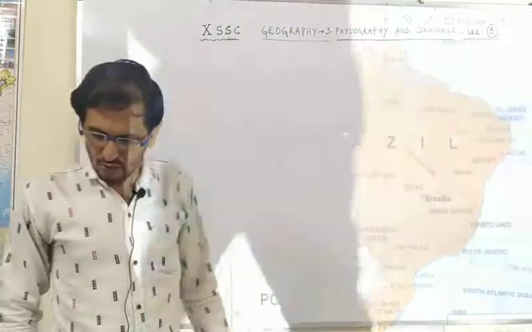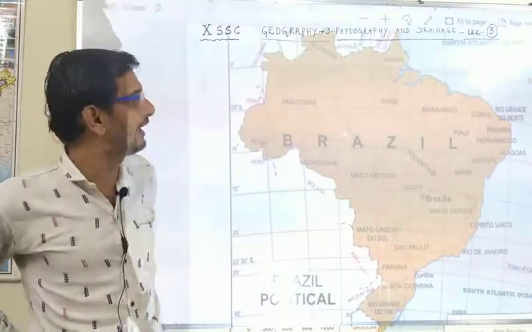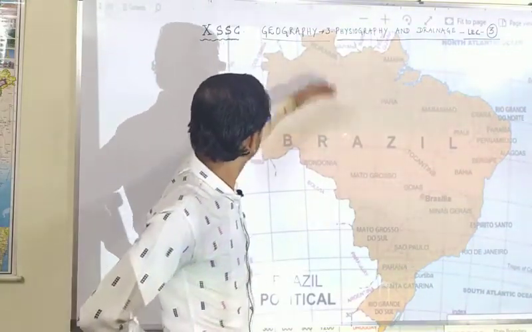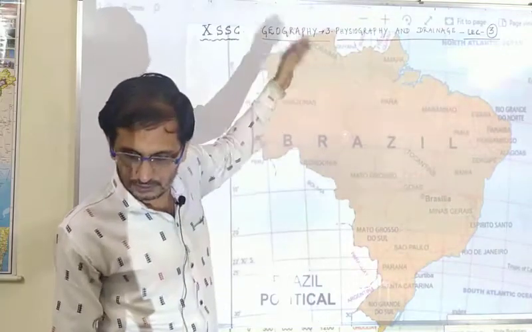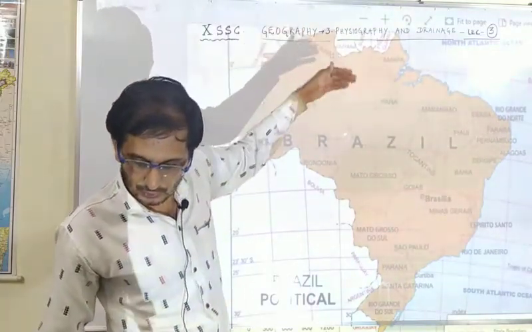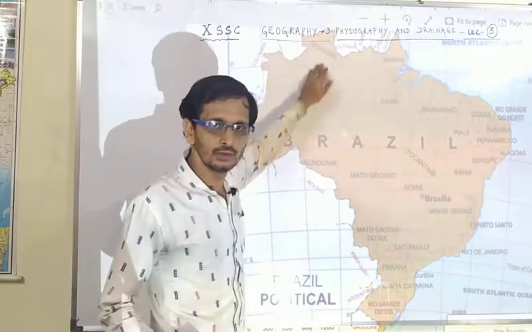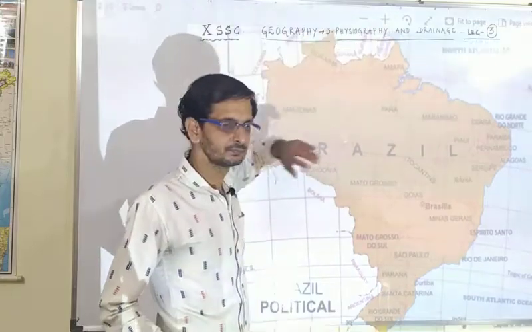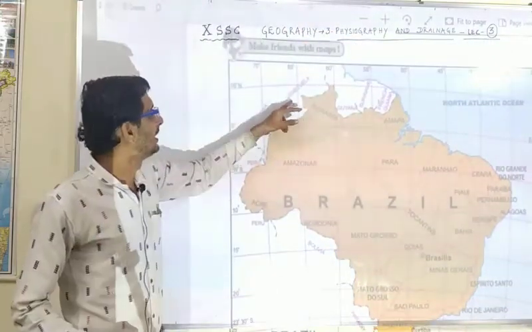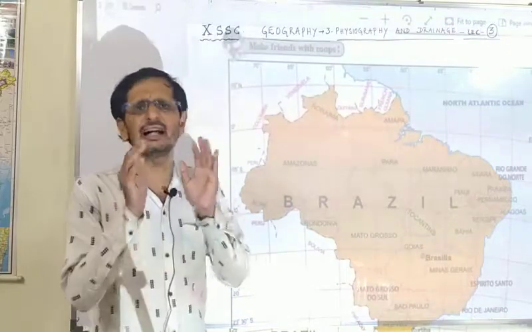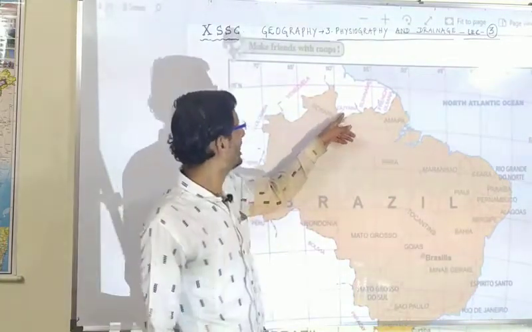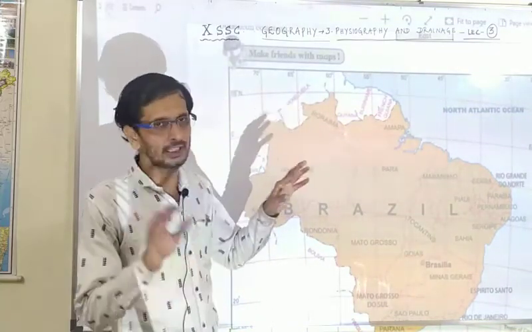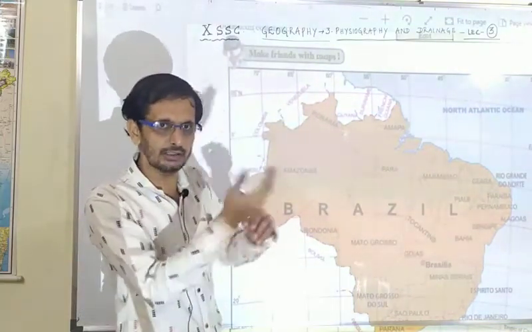Now, the main part of the Guyana highland is in Venezuela. You can see the country Venezuela here. Actually, this Guyana highland starts not just from Guyana but from Venezuela. Venezuela is not a part of Brazil; it is a different country bordering Brazil.